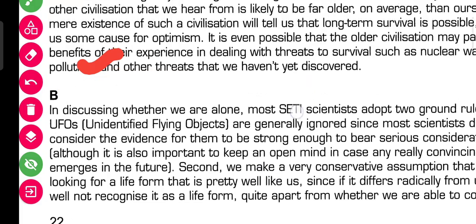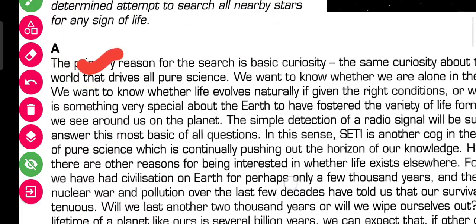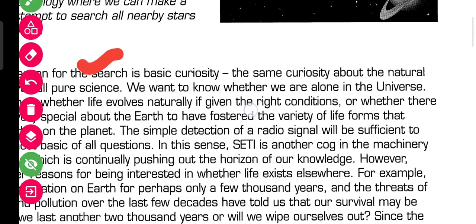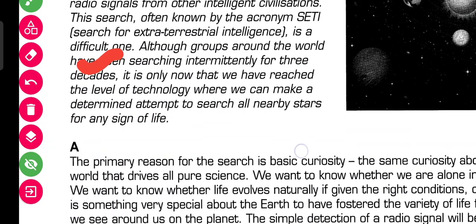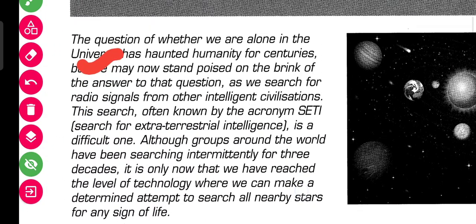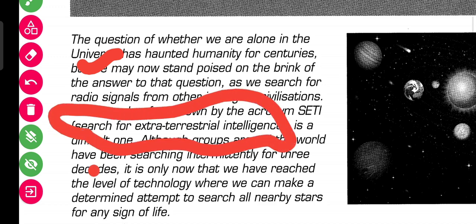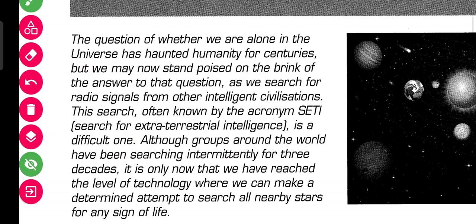The full form is mentioned in the paragraph, in the subtitle. SETI means search for extraterrestrial intelligence. Okay, this is our SETI full form.